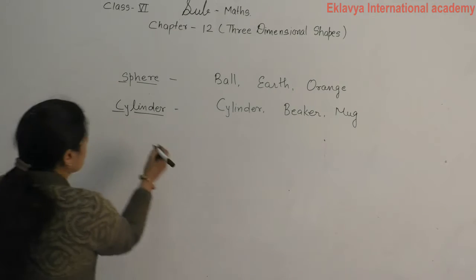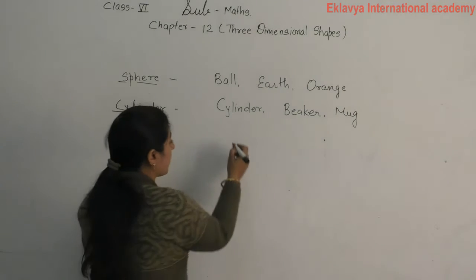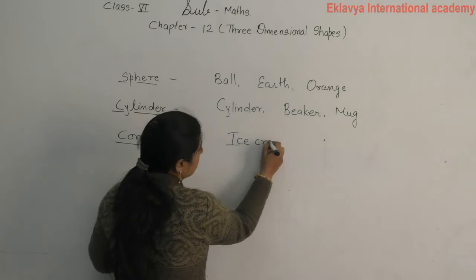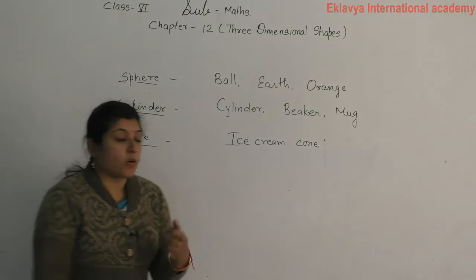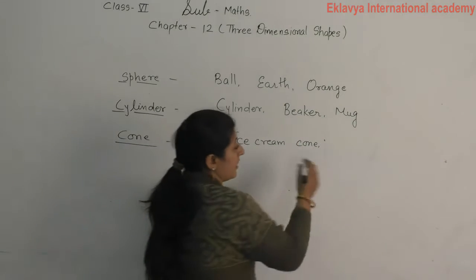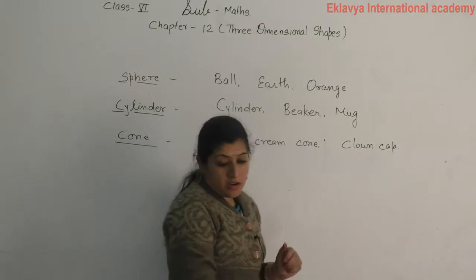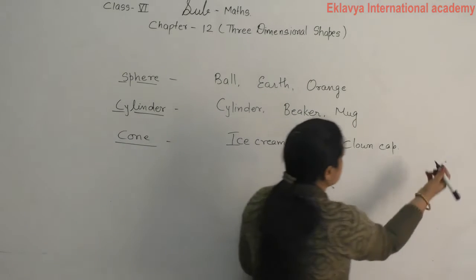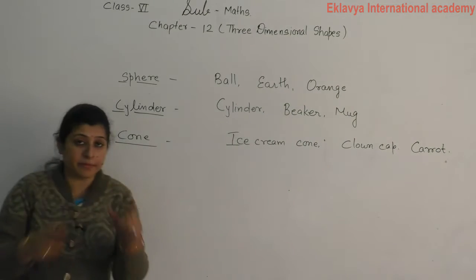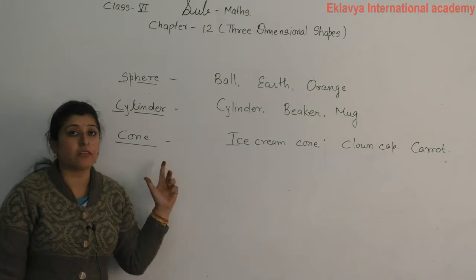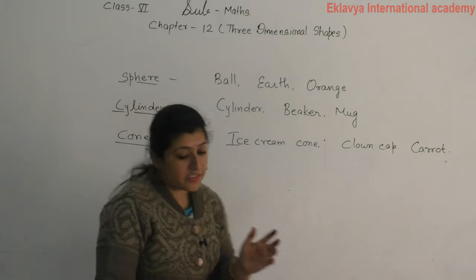Another 3D shape is the cone. All are aware of an ice cream cone. Or you can say a clown cap, a joker cap, or sometimes a carrot. Not properly in conical shape, but it is one of the examples of conical shape. Sphere, cylinder, cone. Next we can say cuboid.